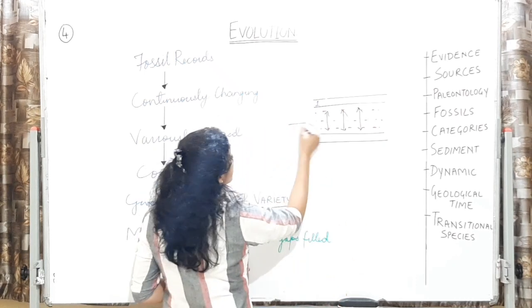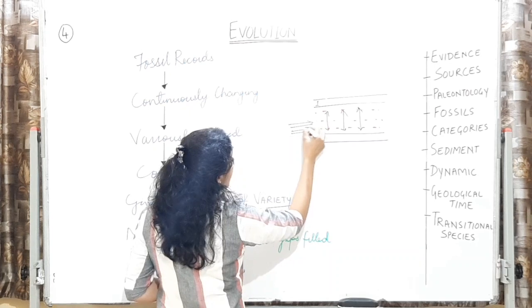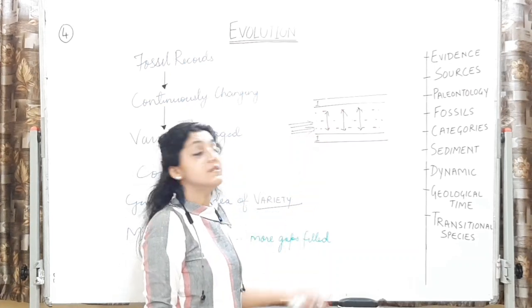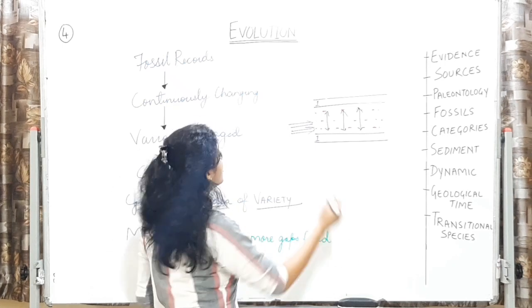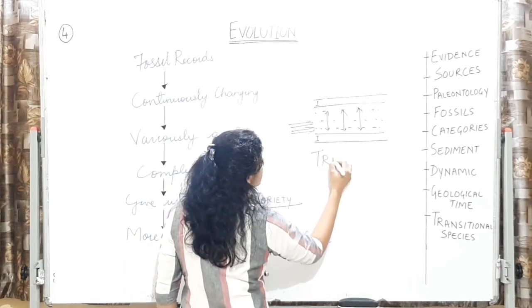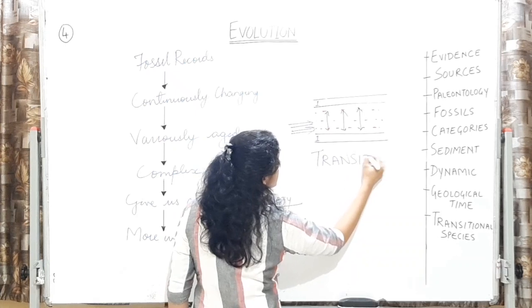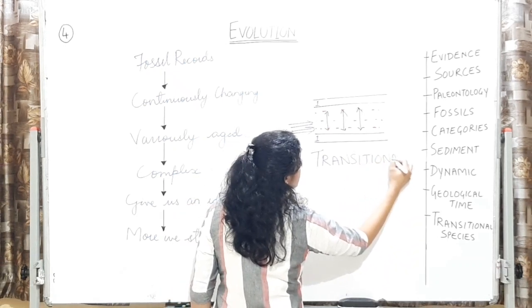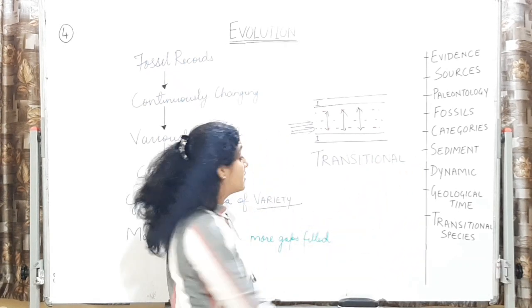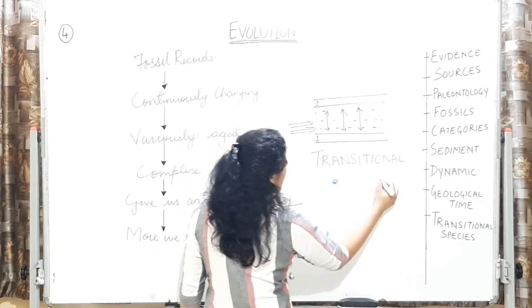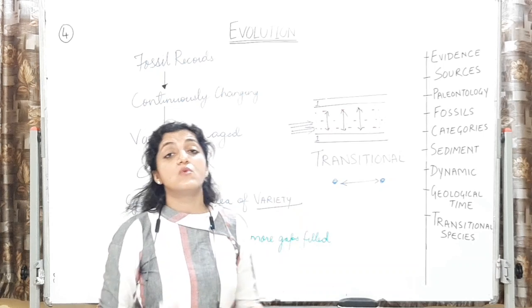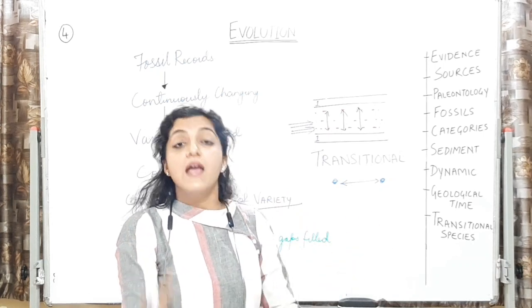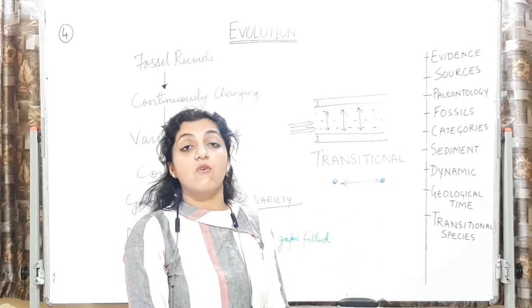I will have to go in between the lines and study over here. इस species को I will call transitional species. This will be a link between this and this. It will be a link between two types of organisms.